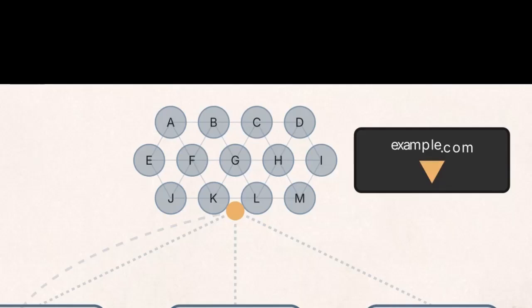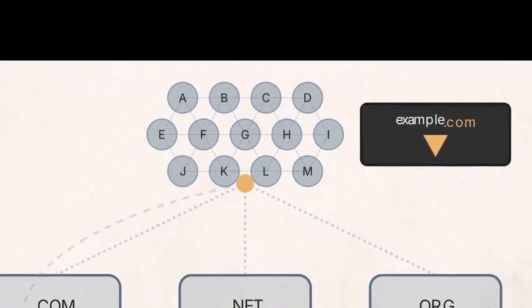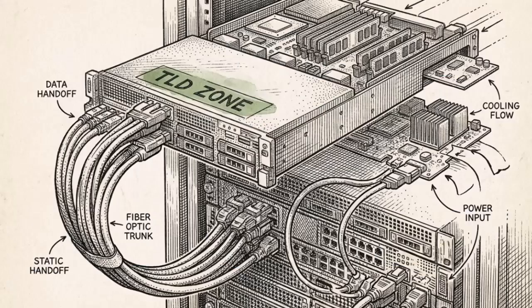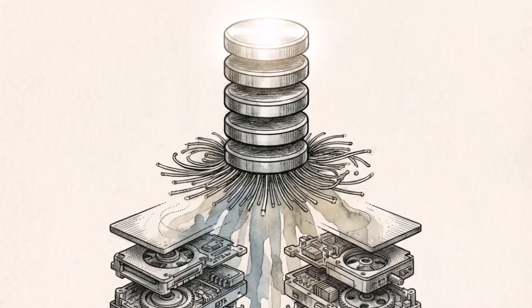The root server analyzes the domain extension of your query, like .com or .net, directing the traffic exactly where it needs to go next. It hands the query off, instructing the resolver to drop down one level and ask the specific top-level domain, or TLD, infrastructure. The root tier provides the definitive starting point for every query, ensuring traffic is routed correctly across the global network.